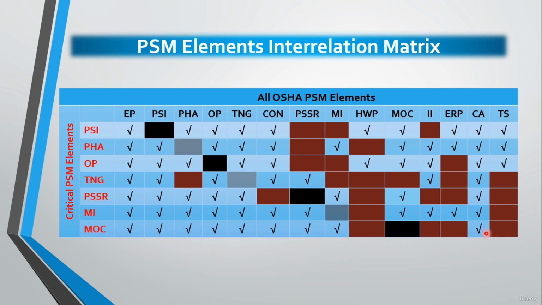Okay, and the last interrelation, we will find it between the MOC and compliance audit. We will see that MOC information and documentation should be assessed during the auditing process. So, now we have completed the interrelation matrix. We will find that the PHA and the mechanical integrity are the most interrelated OSHA PSM elements. Of course, as you can see, they are almost interrelated to all OSHA PSM elements.